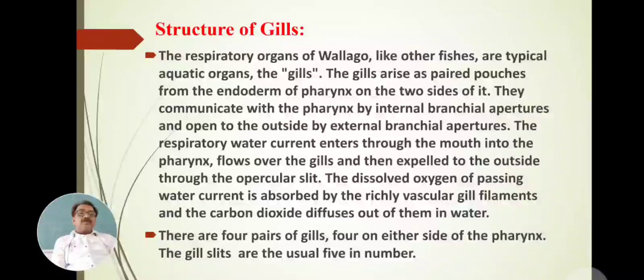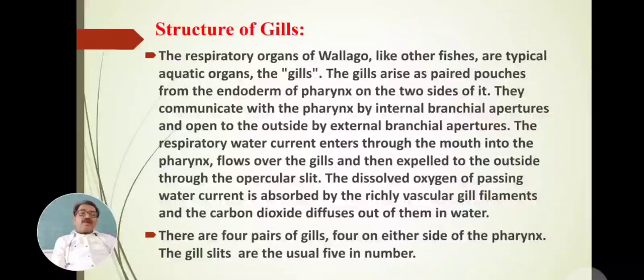The dissolved oxygen present in water is absorbed by the gill filaments, and the carbon dioxide present in blood diffuses into the water.